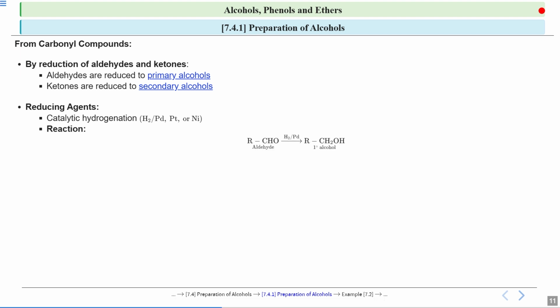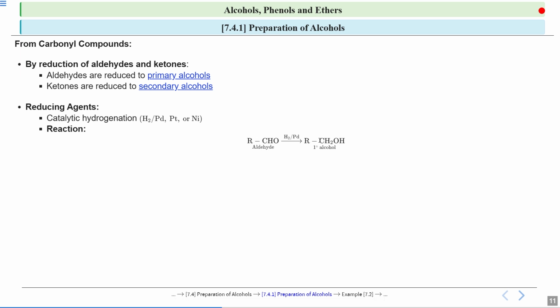Now let us see the reaction. So this is an aldehyde which has this carbonyl group, C double bond O. Aldehyde in presence of hydrogen and catalyst, this is catalytic hydrogenation. In presence of hydrogen and a catalyst, which we have taken as palladium, it is getting reduced to alcohol. See, this CHO group, which is the aldehyde group, is getting reduced to this alcohol group. And I said whenever we are talking about aldehyde, aldehyde will be reduced to primary alcohols.